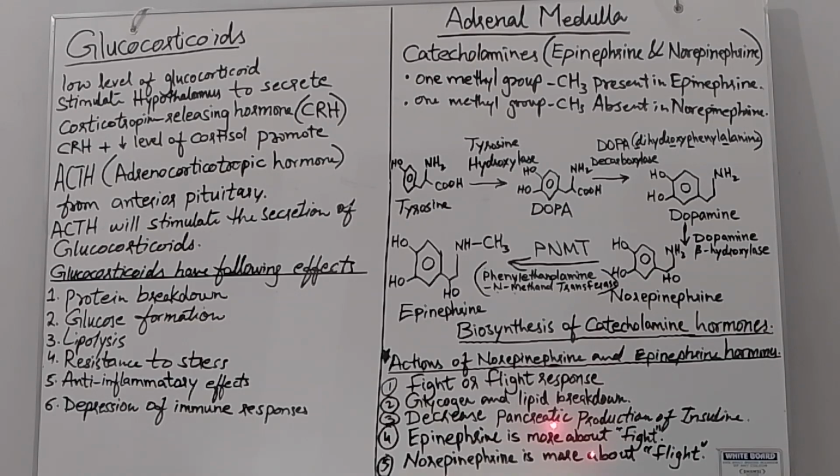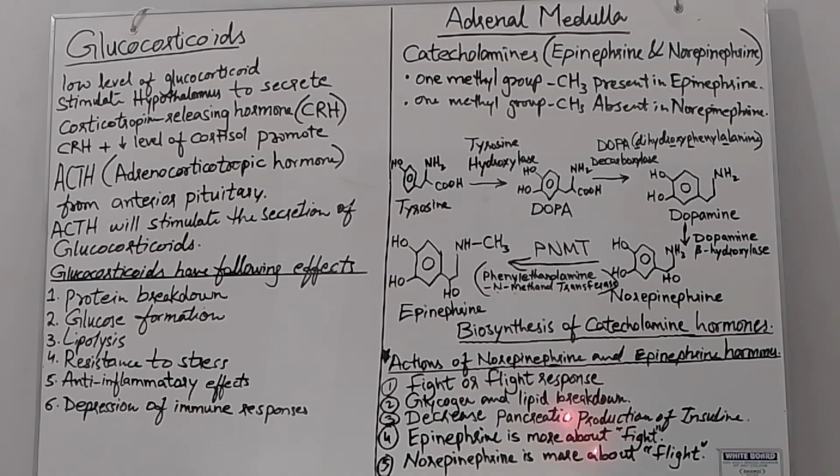Epinephrine has effects in all of the major tissues involved in energy metabolism. In the liver, the hormones stimulate glycogen and lipid breakdown, and in skeletal muscles, epinephrine stimulates glycogen breakdown.